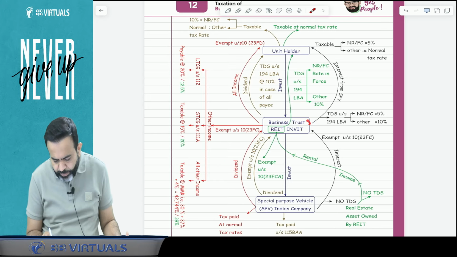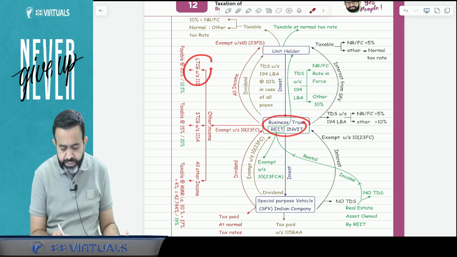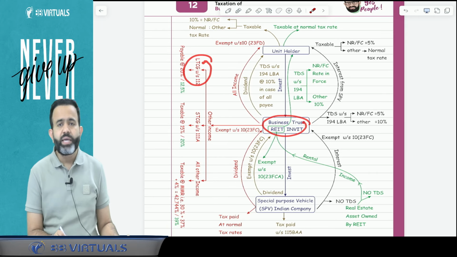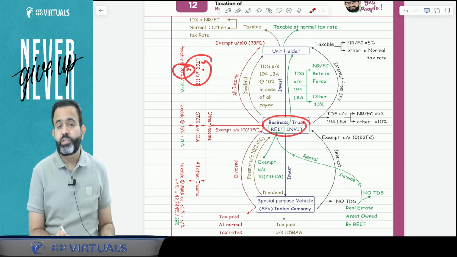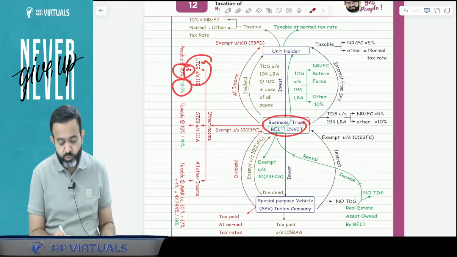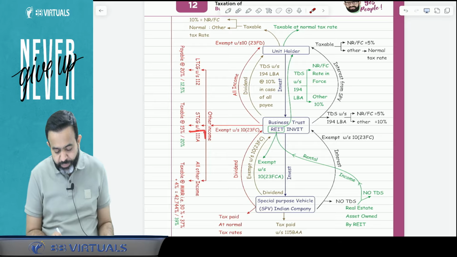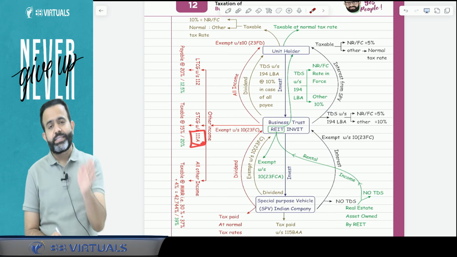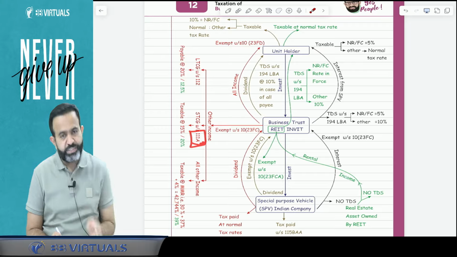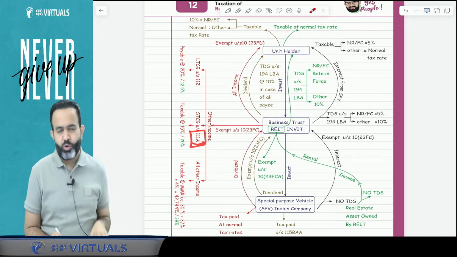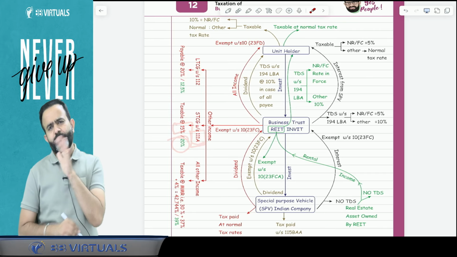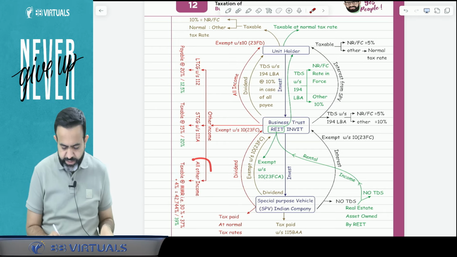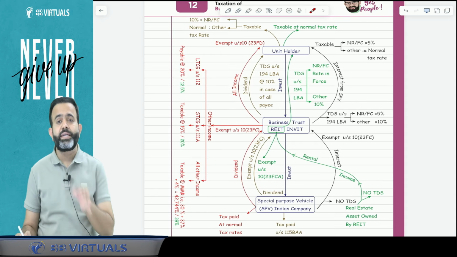So the lawmaker says that if the business trust receives other income like LTCG under section 112, if there is a long-term capital gain under section 112, then it will be taxable in the hands of the business trust only at the rate of 20%, or if the asset is transferred on or after 23rd July 2024, then it is 12.5%. If there is a short-term capital gain under section 111A, then it is taxable in the hands of the business trust at the rate of 15% or 20%. If the asset is transferred on or after 23rd July 2024, then the tax rate is 20%, otherwise it is 15%. Any other income of the business trust, guys, is going to be taxable at the rate MMR.